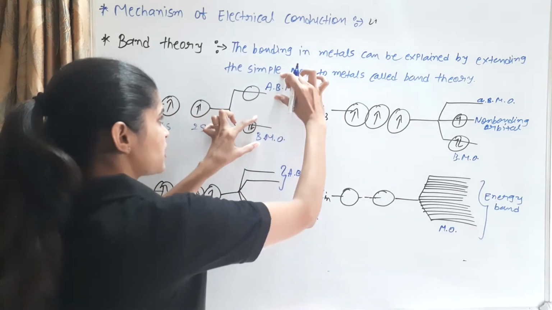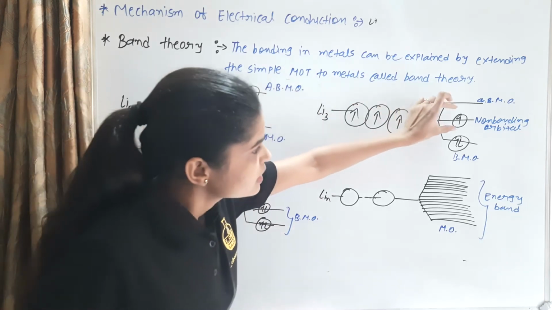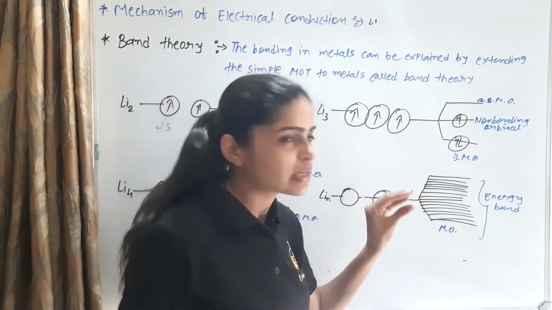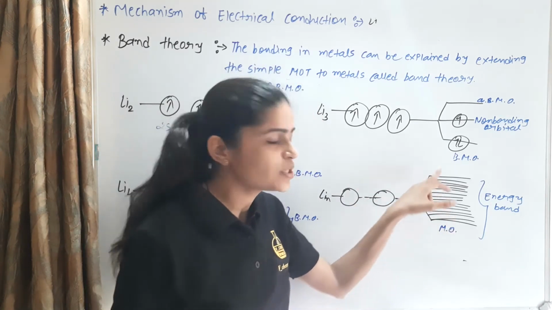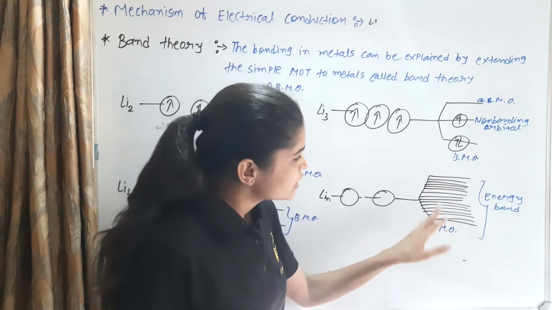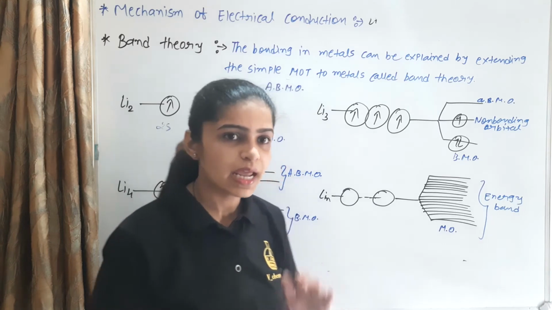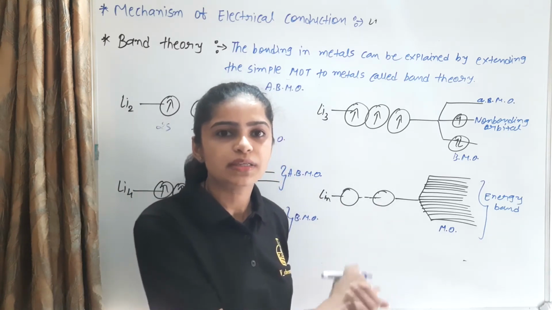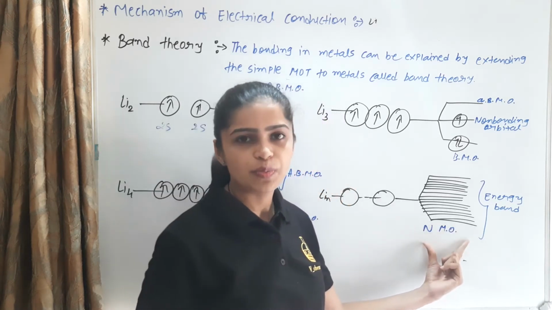Between the bonding and anti-bonding molecular orbitals, this much difference is present. In this one the difference is less, in this one less again, and in this one very little. So we can say, in other words, that it is continuous. It is known as the energy band. How is the energy band produced?